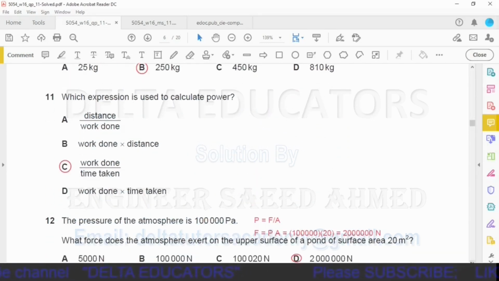Question number 11. Which expression is used to calculate power? Okay, power is defined as rate of work done. What is meant by rate of work done? We have to divide the amount of work done by time taken to do that work. So the same thing is given in the option C, work done divided by time taken, it is called power. So option C is the correct option.